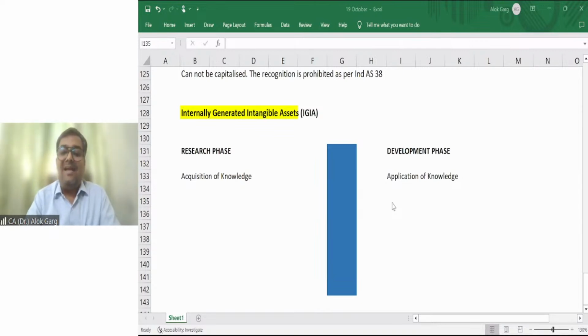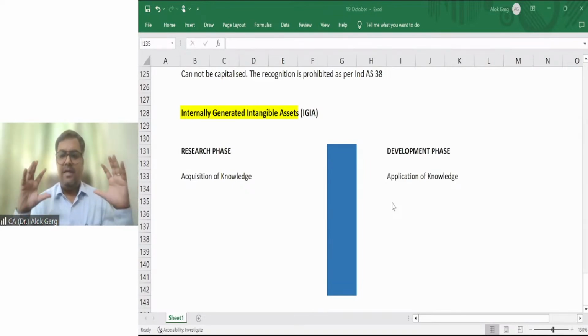So friends, in the standards, some guidance is given. In the practical world, there will be a lot of documentation for this application of knowledge, a lot of documentation for the development phase, right? Some conditions are given in the standard that if these conditions are satisfied, then you can say that the development phase has started. I'll discuss those conditions.